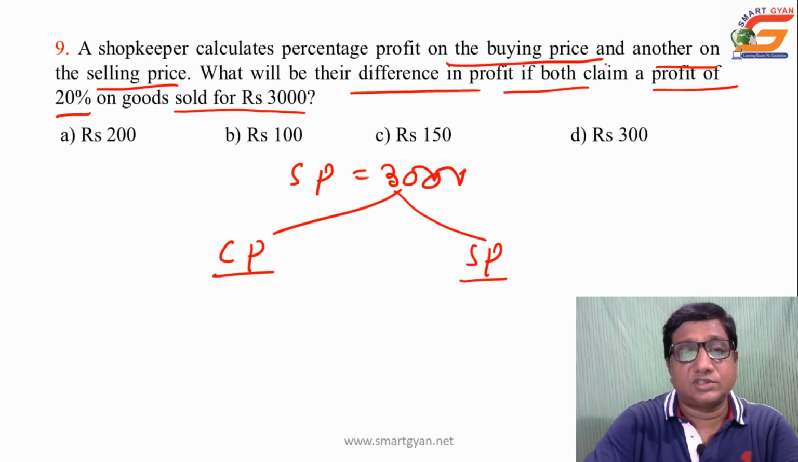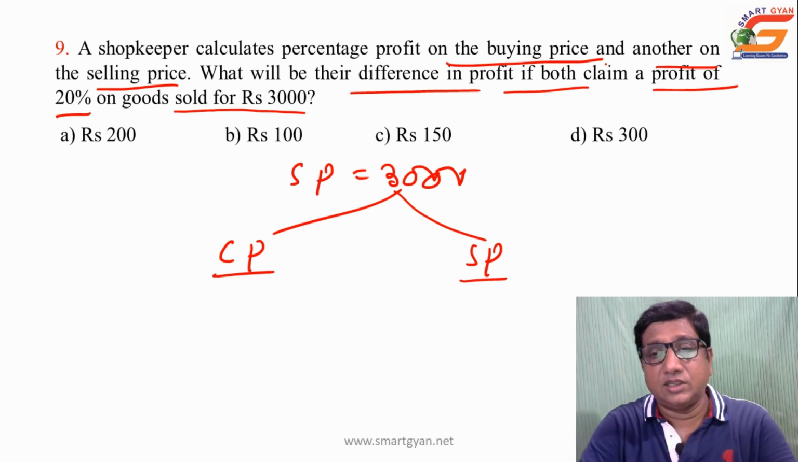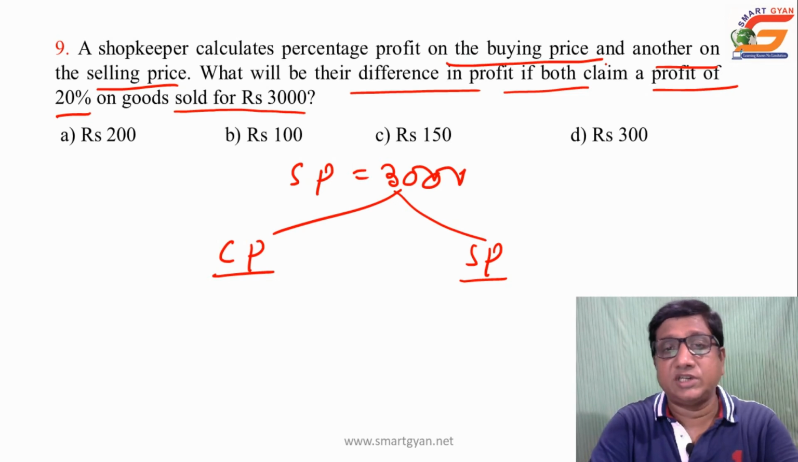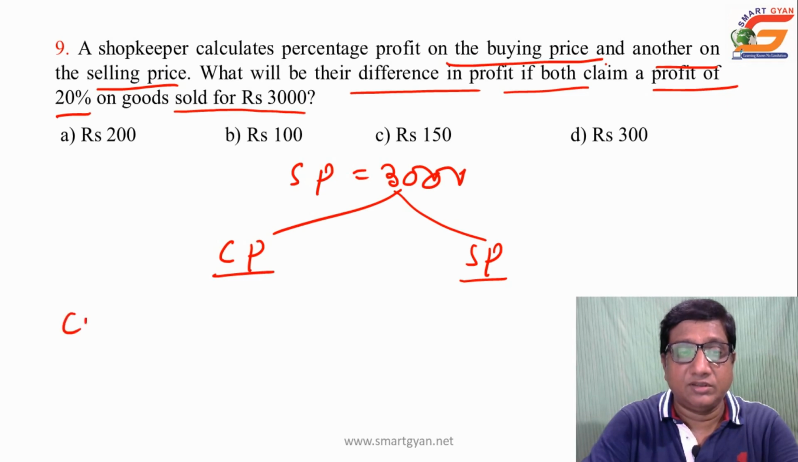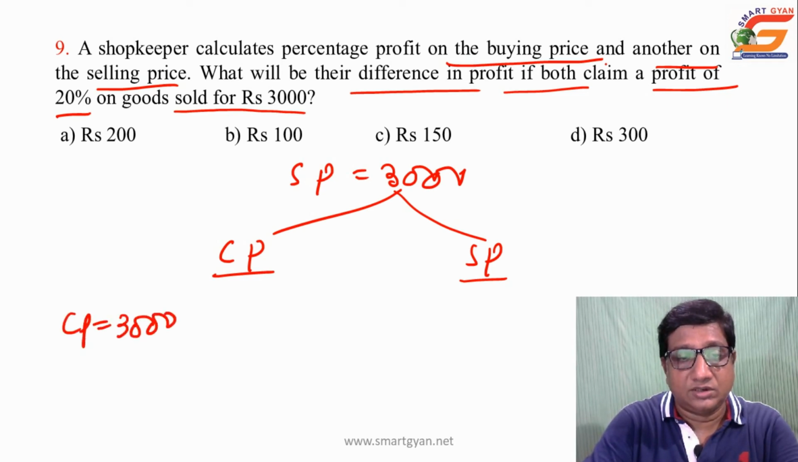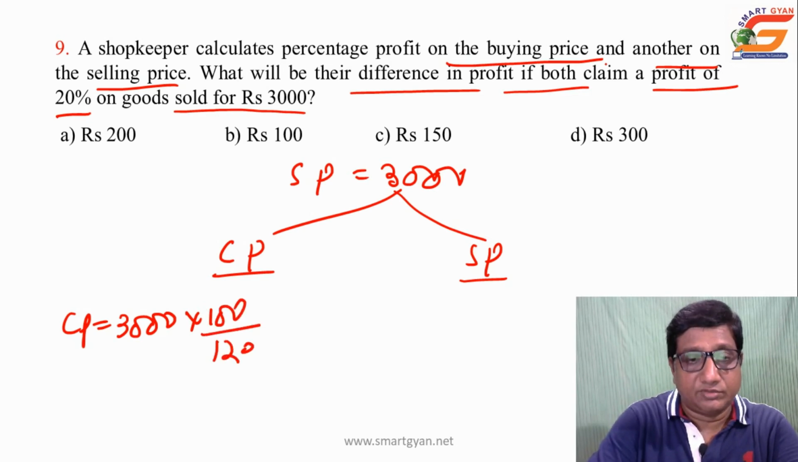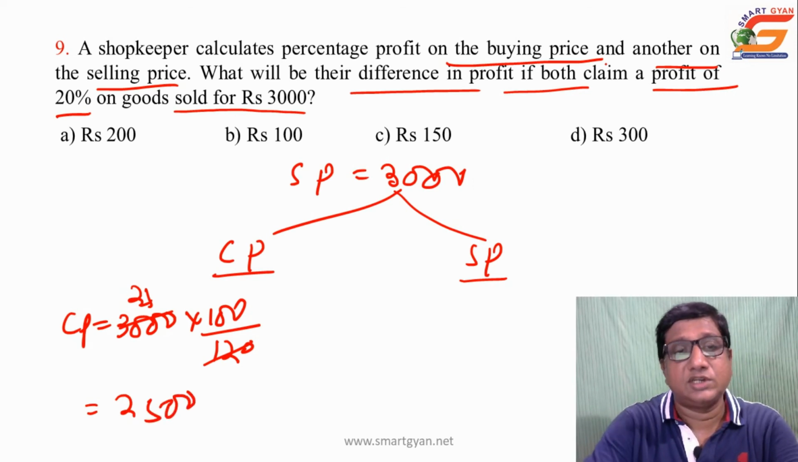The person who is calculating on cost price, for him the cost price is 100, and when there is a profit of 20%, he sold at 120%. So for him 120% is equal to 3000. Then what is the cost price? For him the cost price will be 3000 into 100 upon 120. If you simplify this, it comes to 2500, the cost price for the person who calculates on cost price.